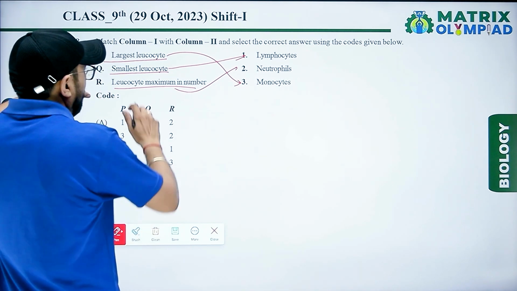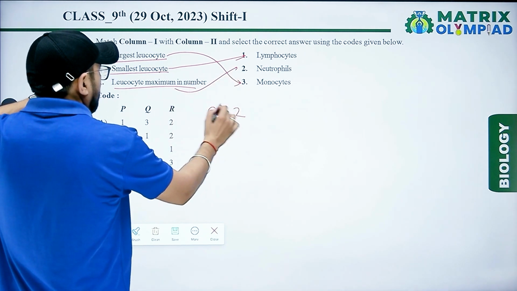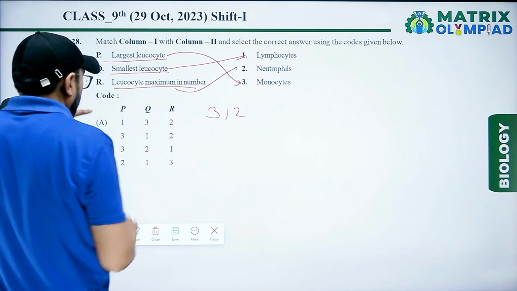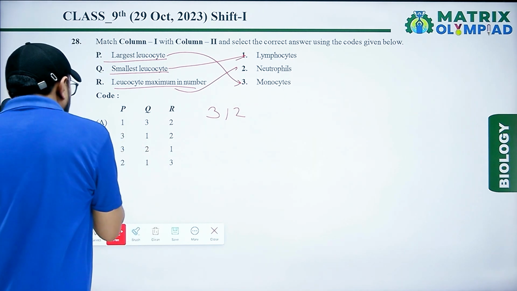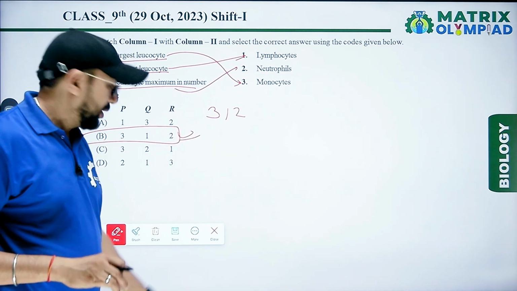So according to matching, 3, 1 and 2. Option B is the right answer for this question.